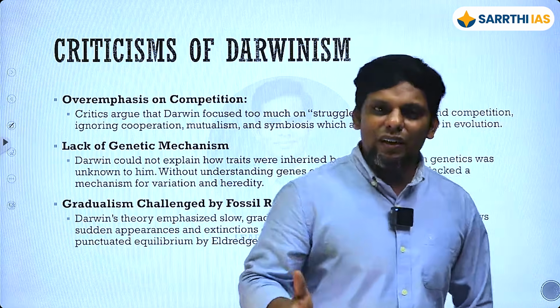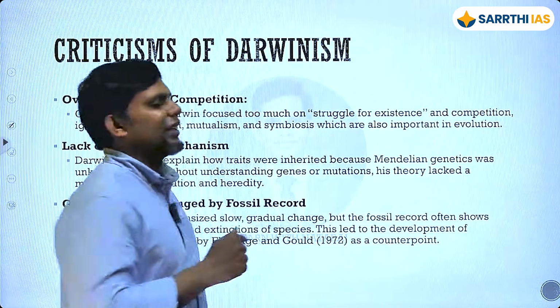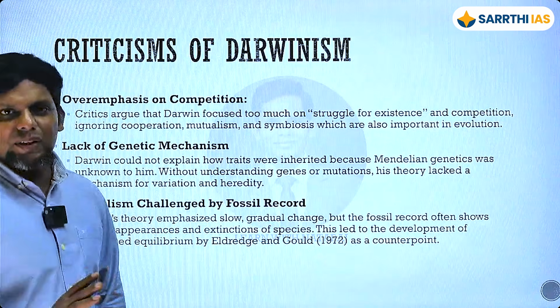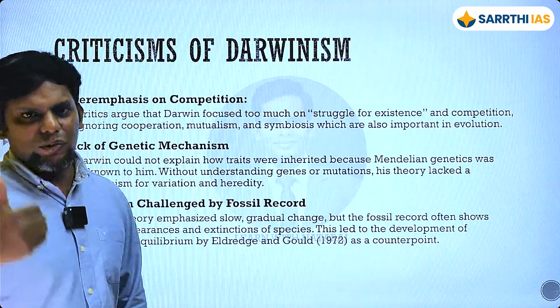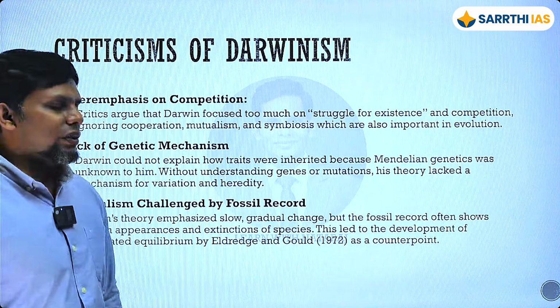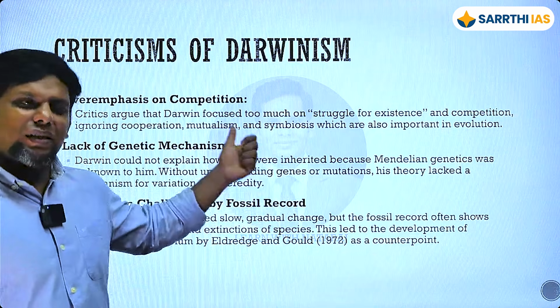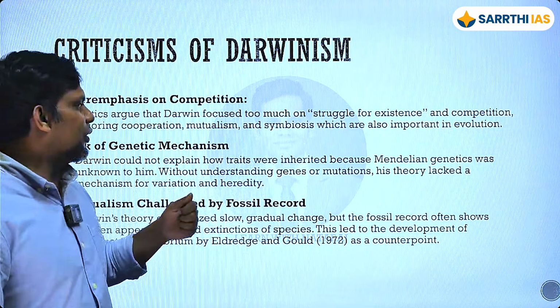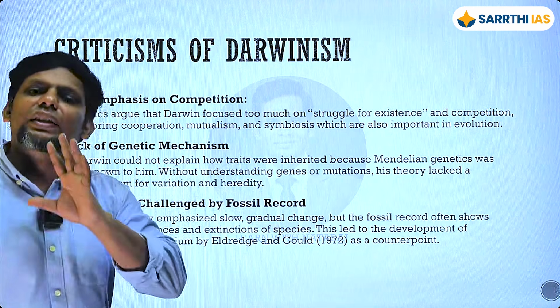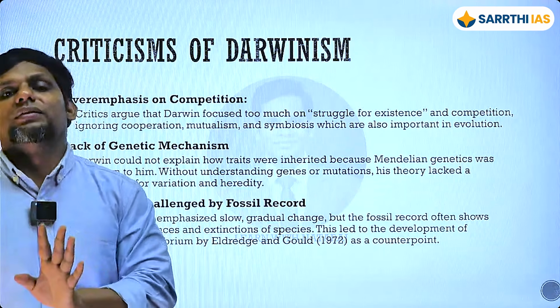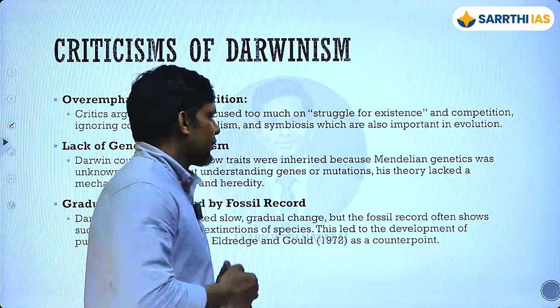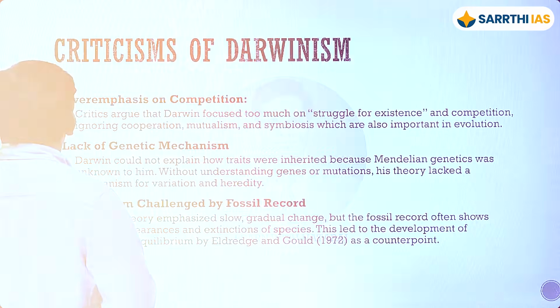So there are these kinds of criticisms. When you're writing your answer, it does not mean you have to fit every one of these things. Remember, it depends on the size of how much you have to write. It really depends on this. Do mention this point. You can mention that Irish elk deer example also. Or the most important one is the fact that he did not know the source of variation. Okay, he could not explain the source of variation. So that is the next one. This is the main idea.